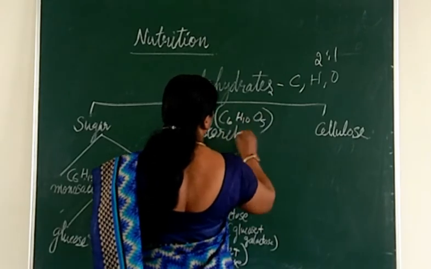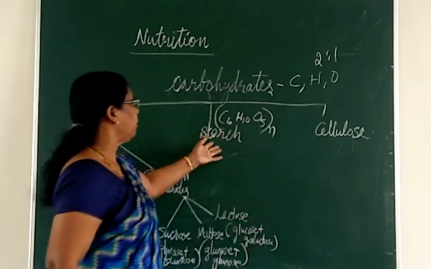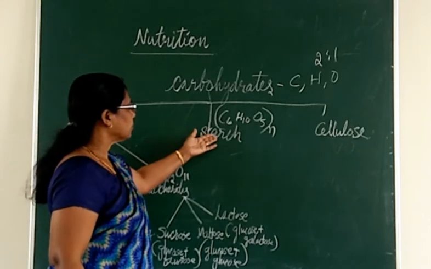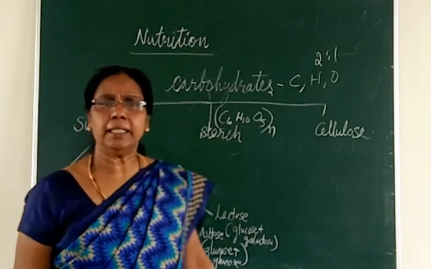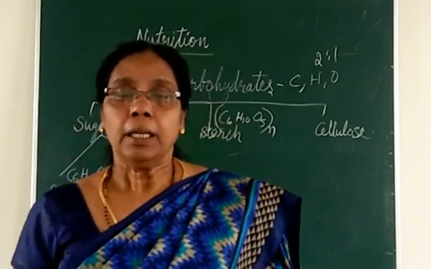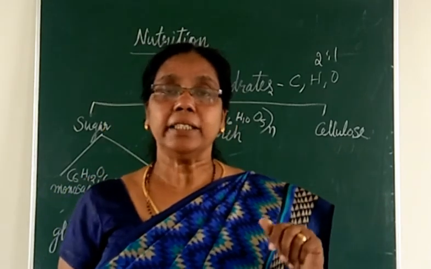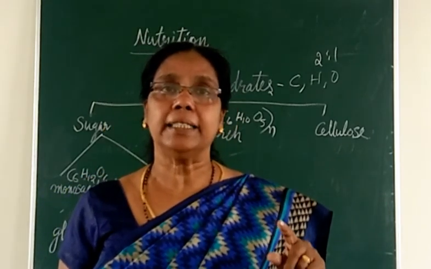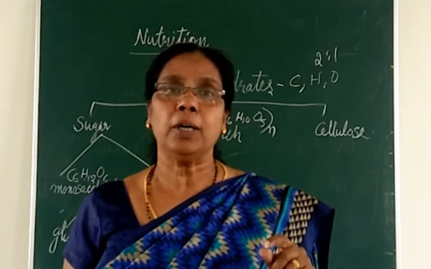C6H10O5, where n is the number of carbons. And starch is usually a product seen in the plant. Then this starch is called a polysaccharide. Why is starch called a polysaccharide?